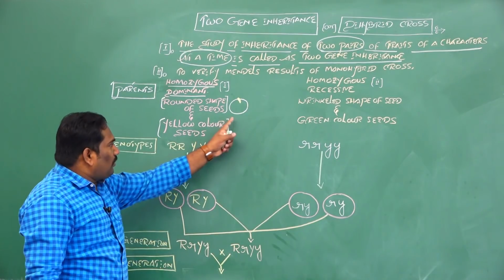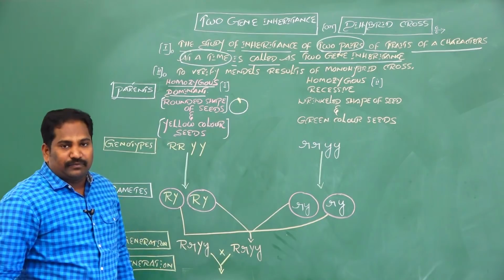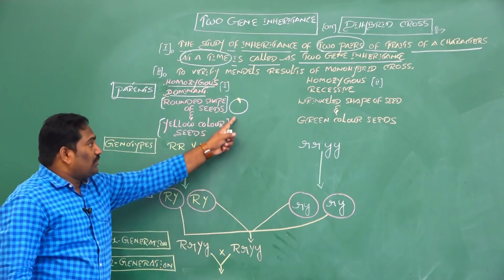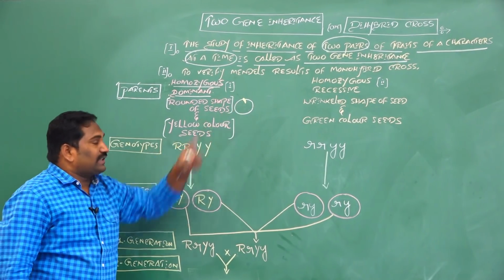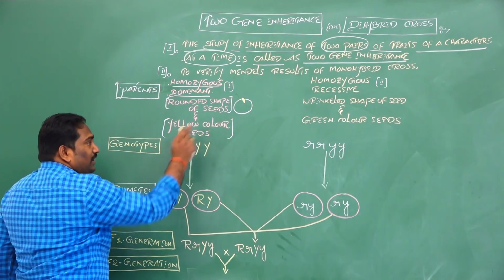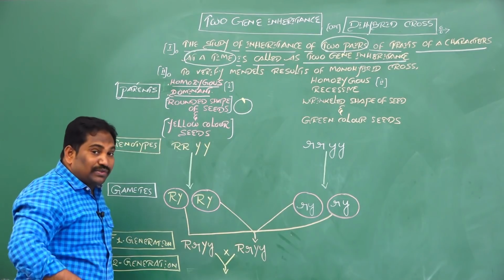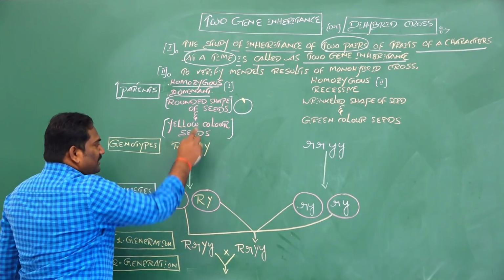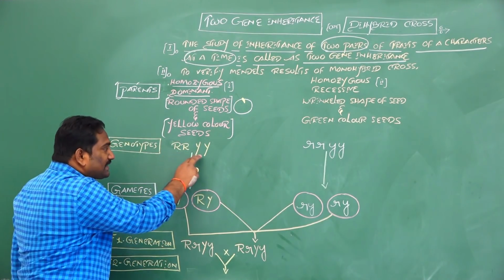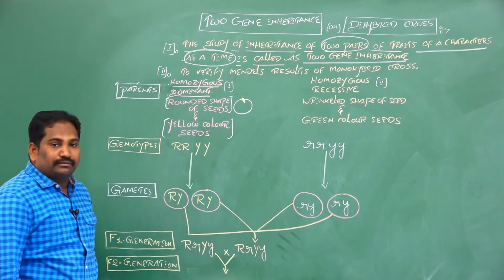So, the round shape of seeds and yellow color are the dominant characters. The first parent is pure homozygous dominant, with rounded shape of seeds and yellow color seeds. The genotype for this parent is capital R for round. If the parent is dominant, we use capital letters, and for yellow color seeds, capital Y. This is one gene and this is one gene. There are two genes coding these two characters.